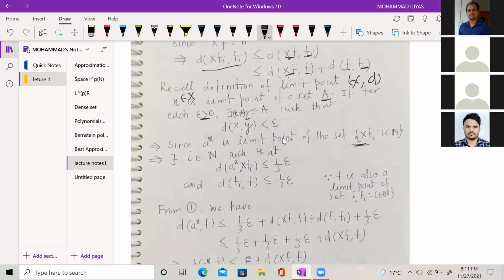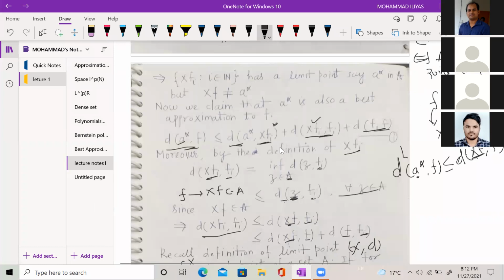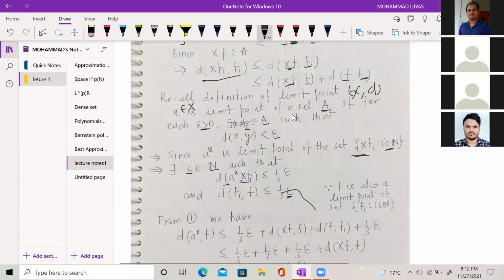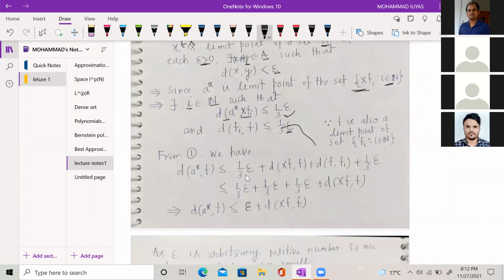Take a point of the set XFI, where I belongs to the set of natural numbers. So I can find some integer I such that the distance between A star and XFI is less than epsilon by 3. Again, since Fi converges to F, the distance between F and Fi I can make less than or equal to 1 by 3 epsilon. And now see equation number 1: the distance between A star and XFI is less than or equal to 1 by 3 epsilon from here.